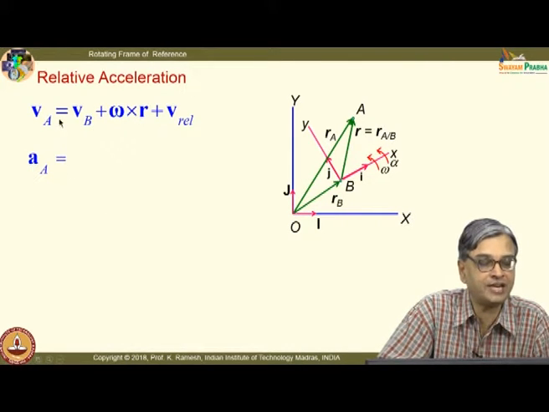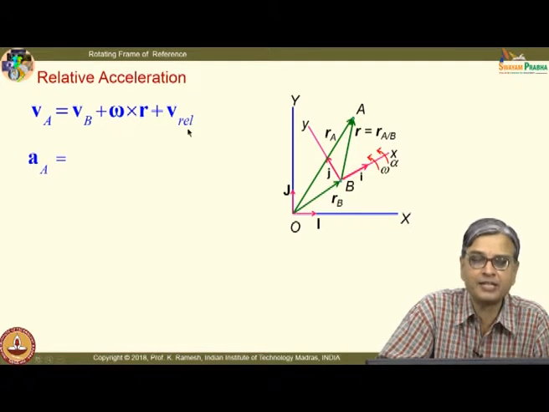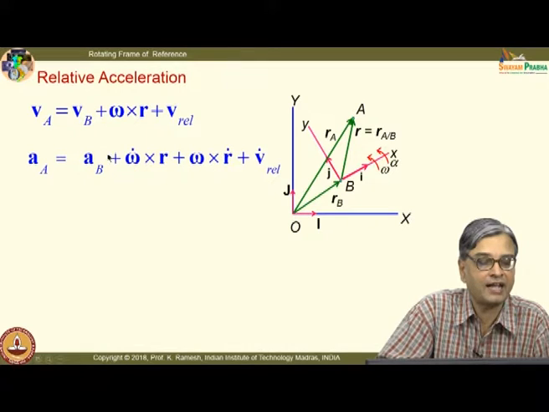So, when I differentiate this expression, apply the product rule properly. When I write it, Vb is differentiated to get AB. When I differentiate the rest, I get omega dot cross r plus omega cross r dot plus V dot rel.